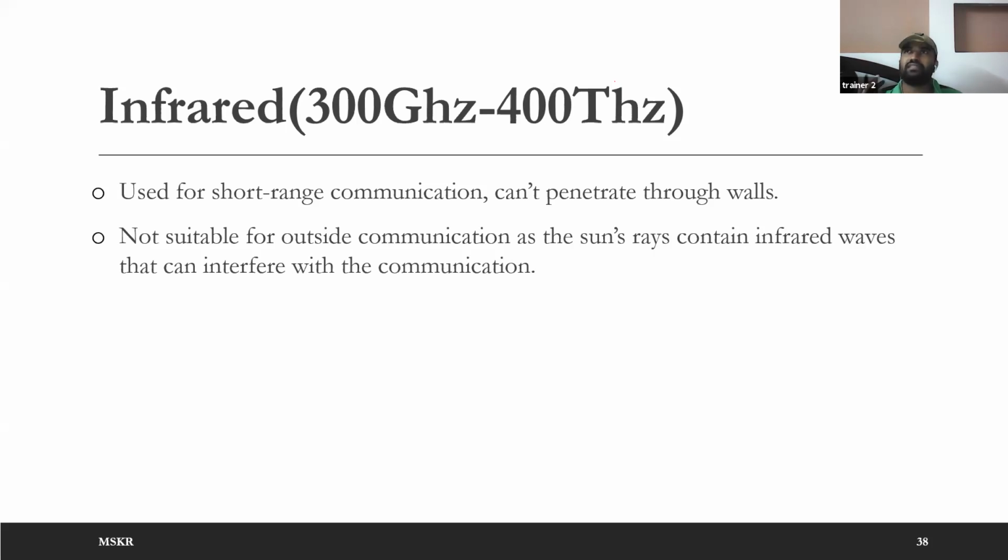When you see your AC remote, for example, if you have multiple ACs in your home in every room, there is no need to worry about reducing or increasing the temperature in one room's AC with the remote changing the other room also. It is not possible because the signal can't penetrate through walls. So that is the disadvantage as well as advantage.